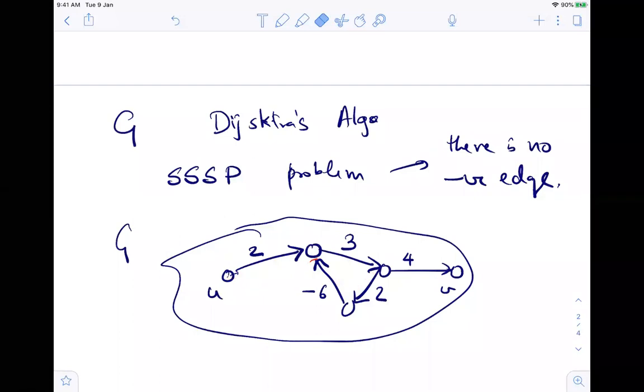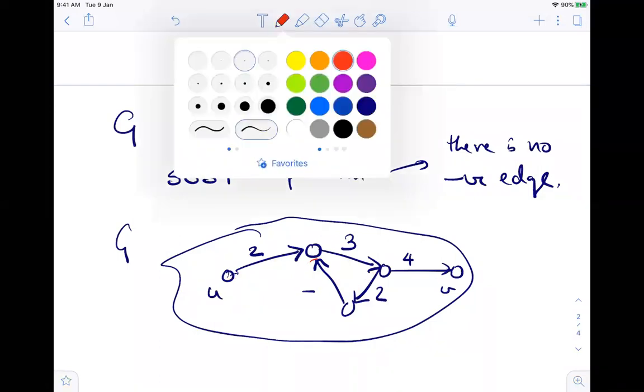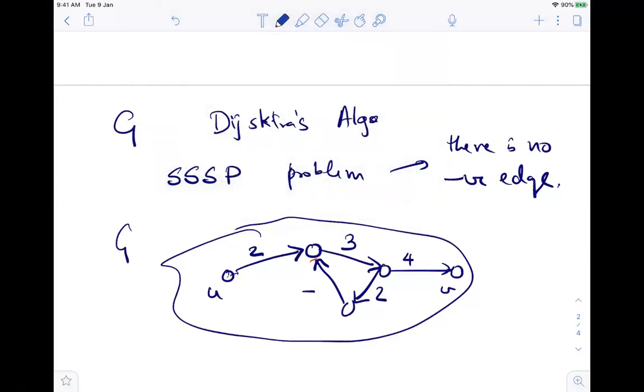But one important thing: even otherwise, if this one was not minus 6 but minus 4, then what happens? Then I don't have a negative cycle, right? I move along the cycle, my total path goes up by 1.